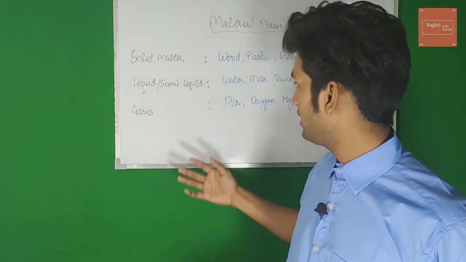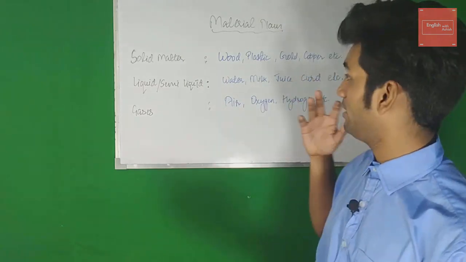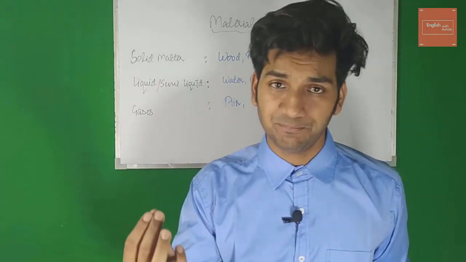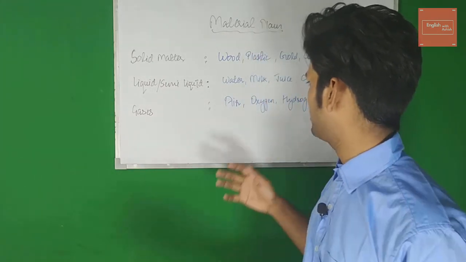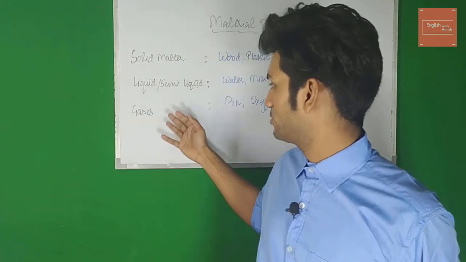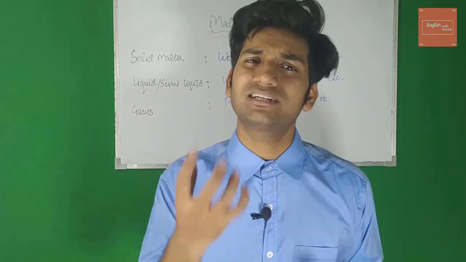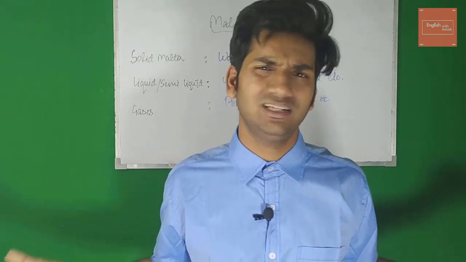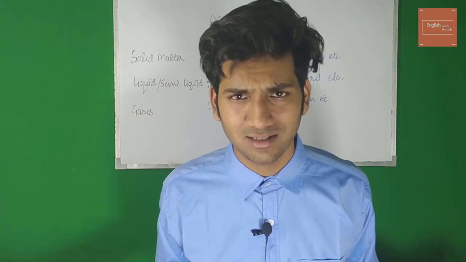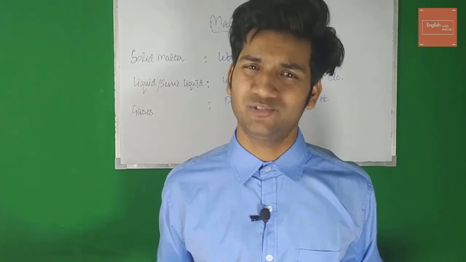In liquid or semi-liquid, we have water, milk, juice, curd, right? Curd is a semi-liquid thing. And in gases, we have air, oxygen, hydrogen, nitrogen, so many gases. All the gases would come in this category. So a material noun is nothing but a name of a material something is made of. That's how simple it is, right? I know that you got it. Now let's talk about abstract noun.